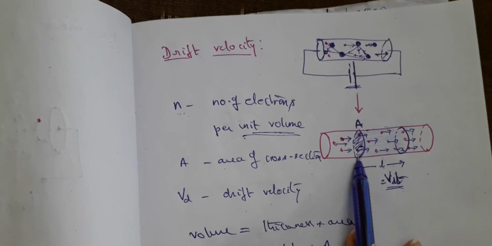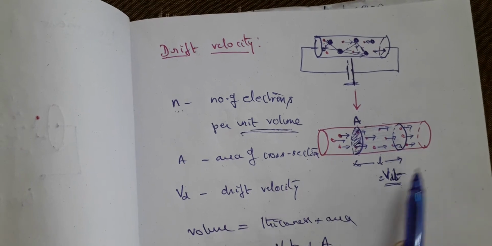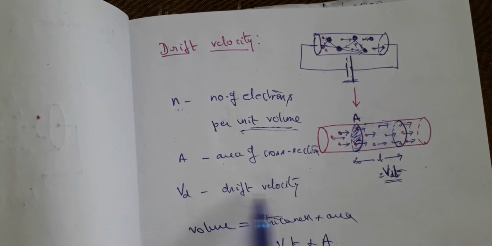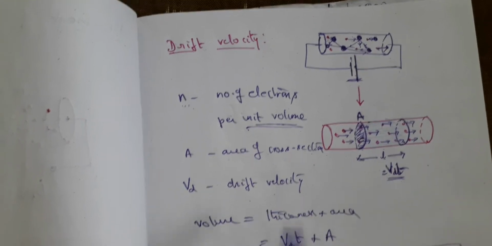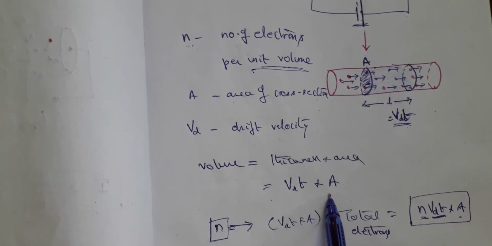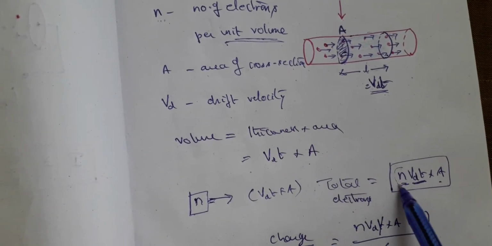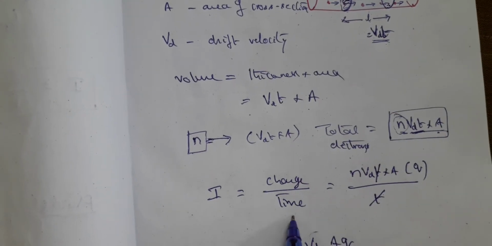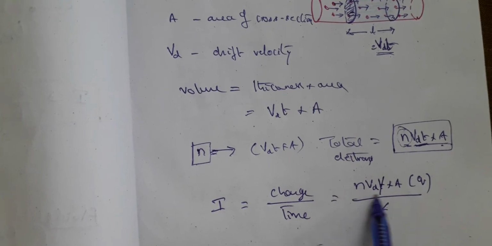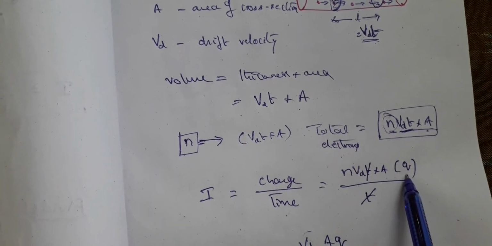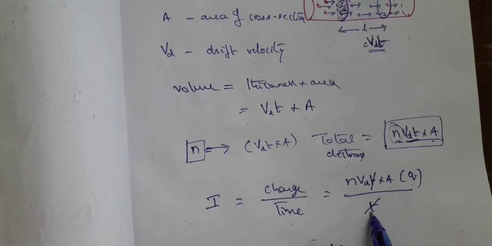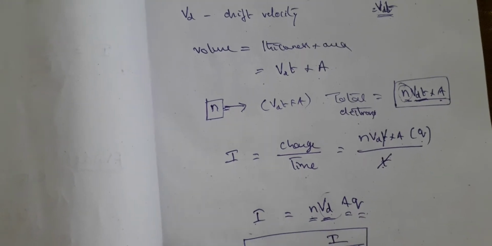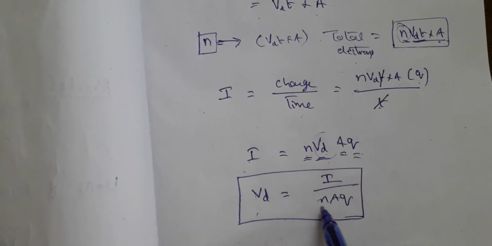So this is the distance traveled by the electron. What is the distance traveled by the electrons? That is velocity into time. So therefore Vd into T, where Vd is the drift velocity and T is the time. Now volume is equal to thickness into area. You are determining volume. And now total number of electrons is equal to number of electrons multiplied by volume. And now how do we define current? Current is equal to charge by time. Now what is the charge? Total number of electrons multiplied by charge of each electron, divided by time. Time will get cancelled. So therefore N into Vd into AQ is current, or drift velocity Vd is equal to I by NAQ.